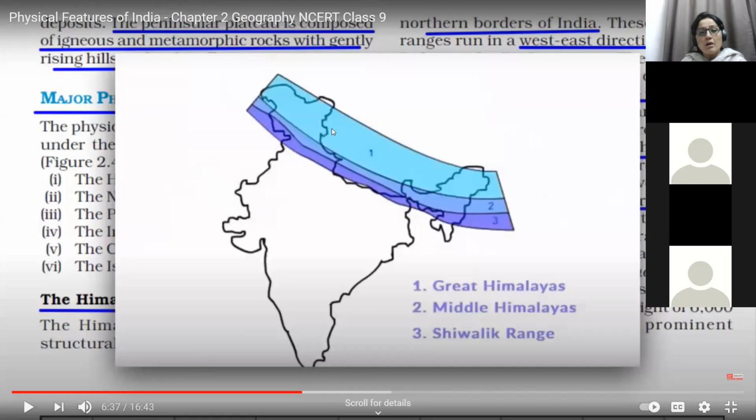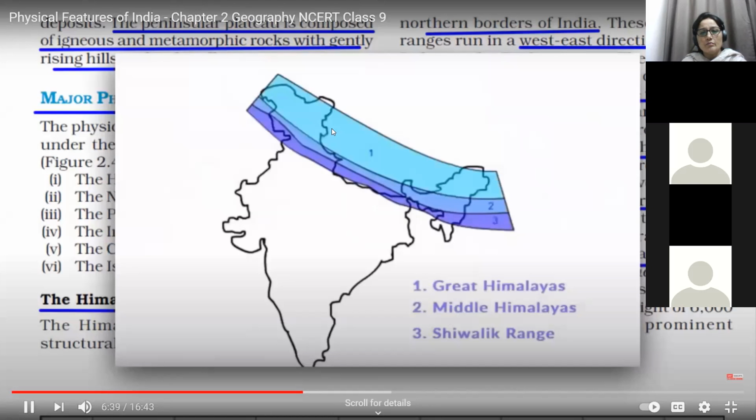What is a pass? A natural way between the mountains is known as a pass, through which we can move from one part of the mountain to another part of the mountain. And again, because revision is going on, we know it very well. We have a number of passes: Zojila pass, Bomdila pass, Baralacha La pass, Shipki La pass. So a number of passes we have already done.